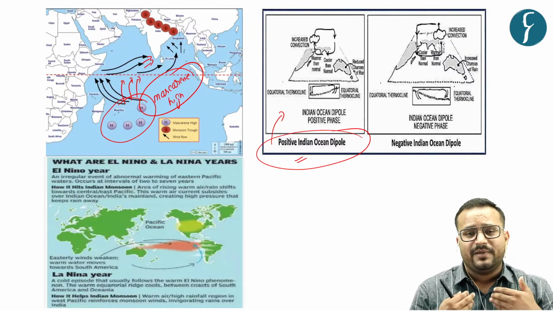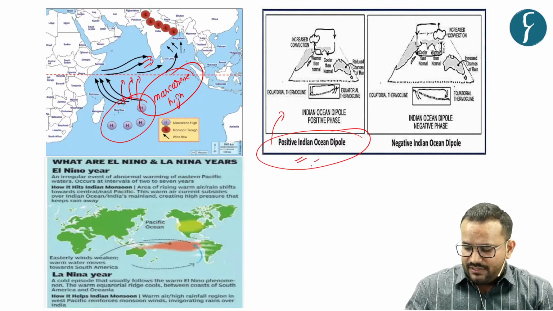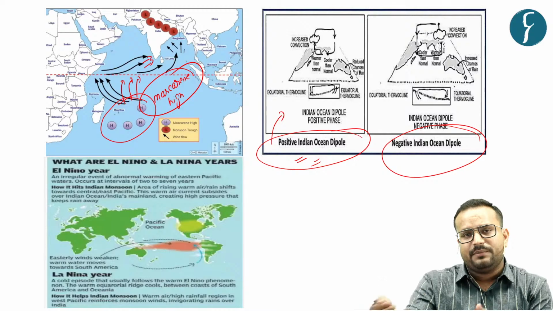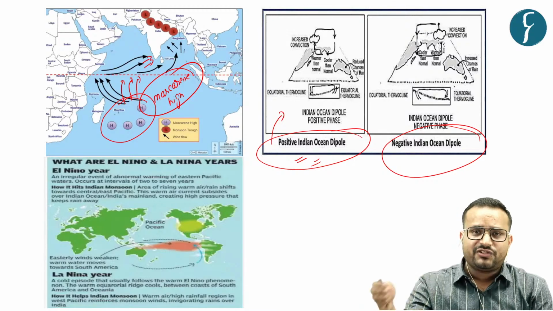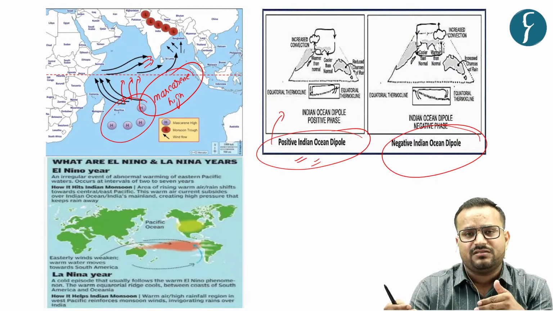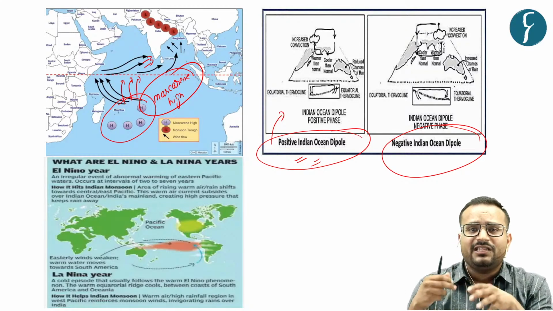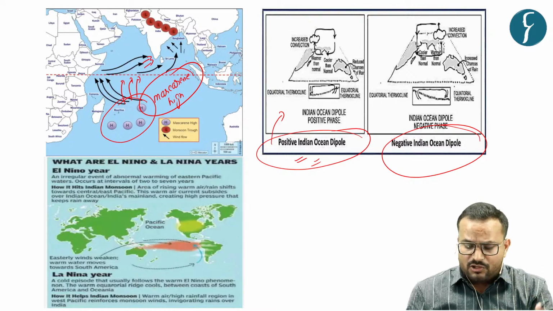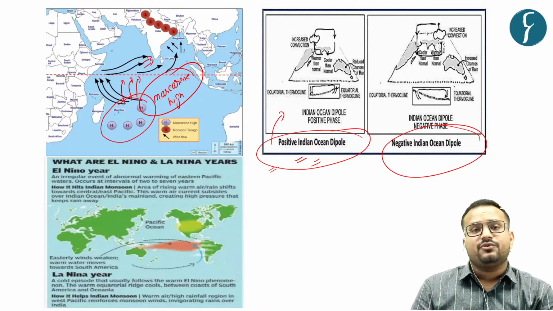That is, it brings more rainfall to the Indian monsoon. And when you have a negative one, that is, if there is a higher temperature on the eastern side of the Indian Ocean, then there will be a relatively lower amount of rainfall in India during the monsoon. So this is the impact of the Indian Ocean Dipole.